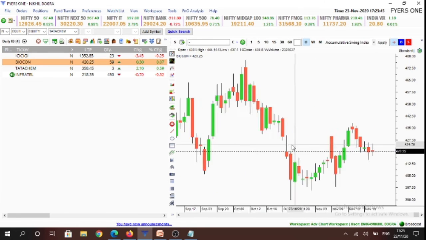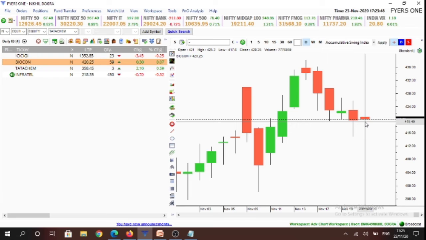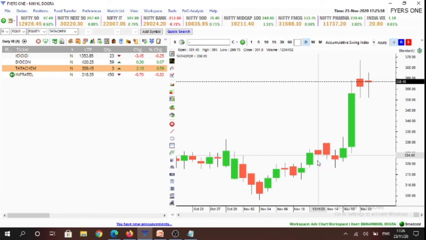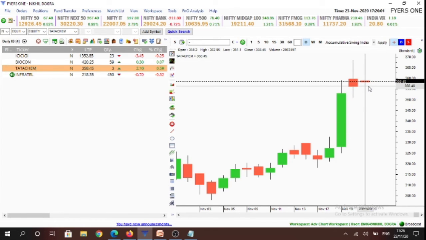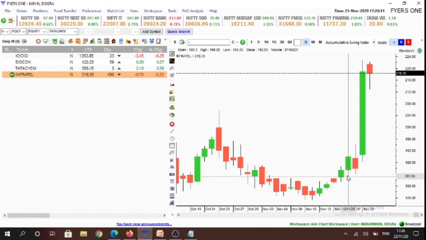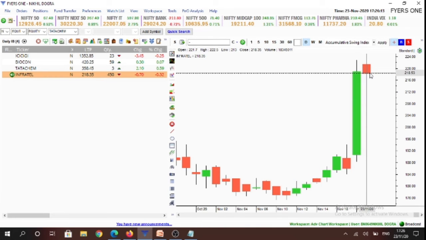In Biocon, it's again an inside candlestick. We look for buying opportunities above 425.4 levels or selling opportunities below 417.5 levels. Our third stock is Tata Chemicals. So above 363 levels, we look for a buying opportunity, or we look for a selling opportunity below 351 levels. And our final stock is Infratel. Above 222.6 levels, we look for buying opportunities, and below 212.9 levels, we look for a selling opportunity.